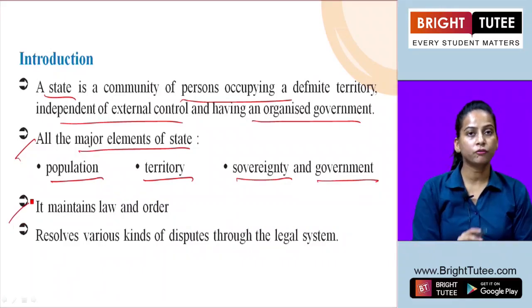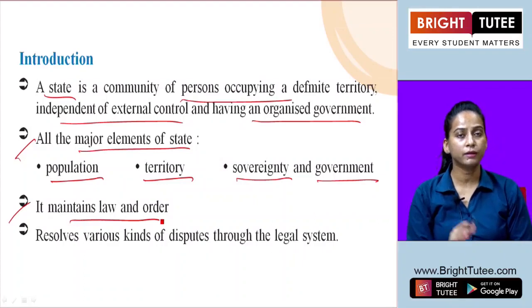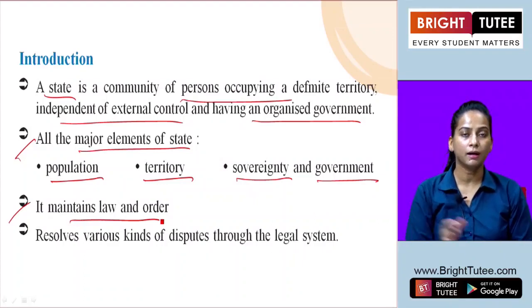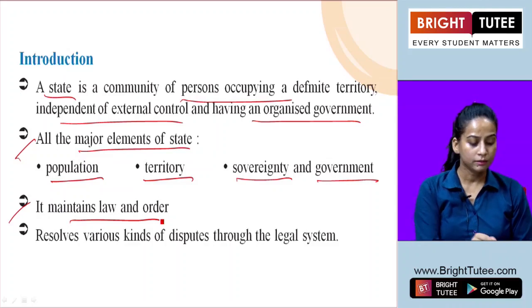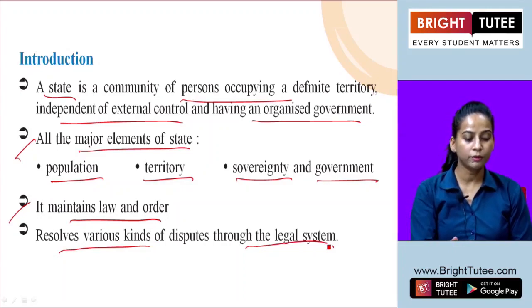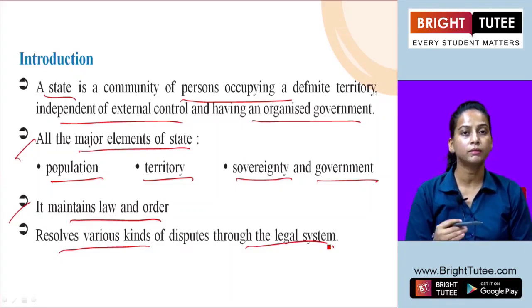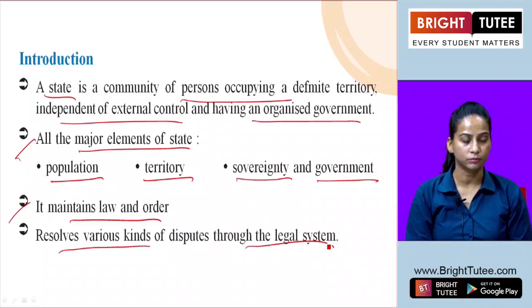The different functions a state performs: it maintains law and order and resolves different kinds of disputes occurring within the particular area through the appropriate legal system. So a state is a community of persons that includes different elements and performs different functions also.